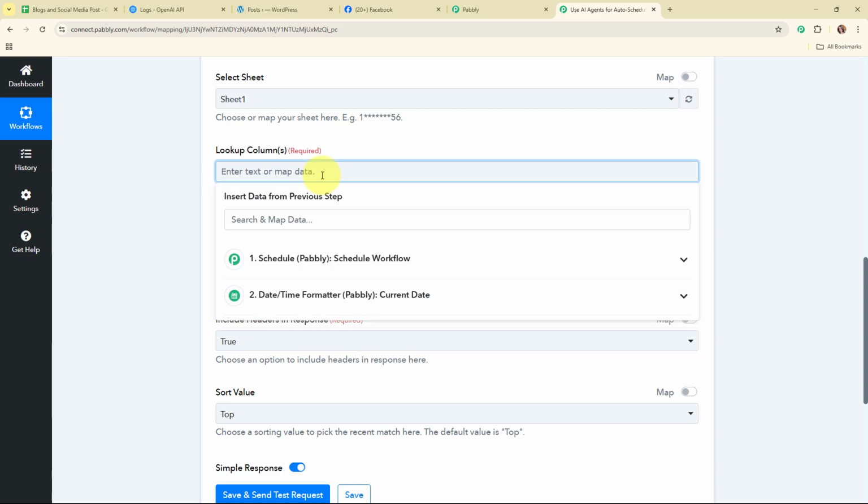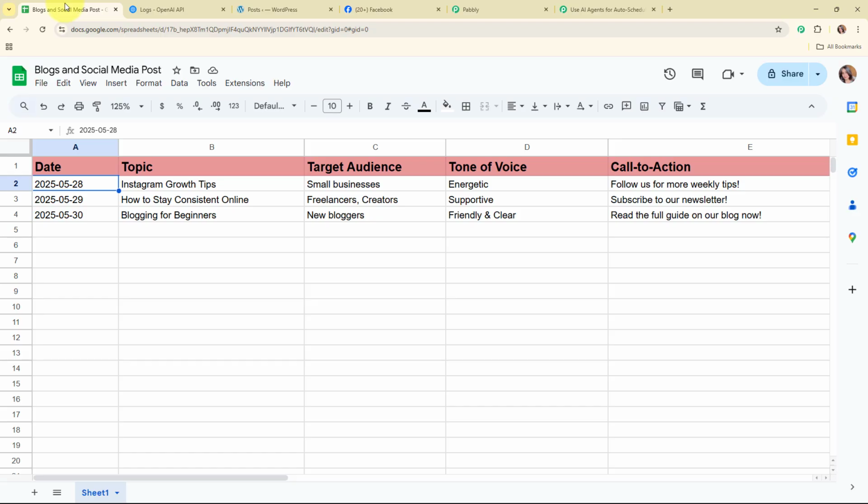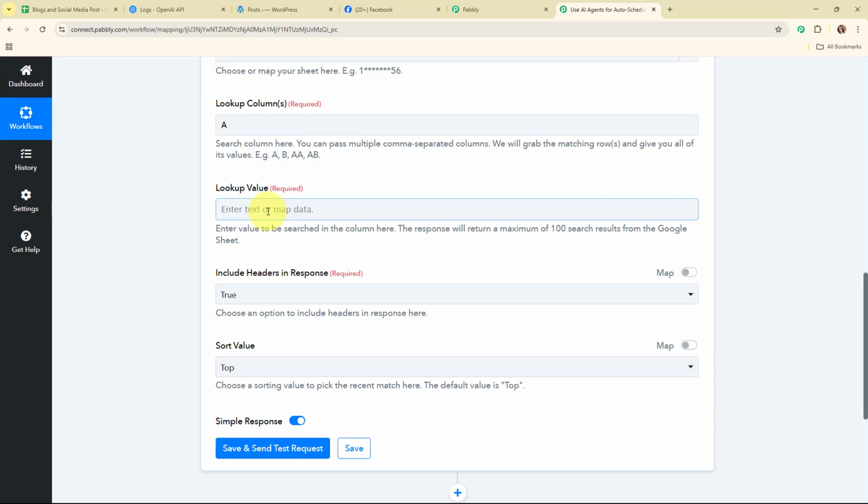So here I'm going to add lookup column as column A, and then here it is asking for the lookup value. So it says enter the value to be searched in the column. Here the response will return a maximum of 100 search results from the Google Sheet. So here I need to enter the value that I want to look up over here in my Google Sheet. So as you all know that we are going to look up for the date over here. So here we are going to enter the current date.